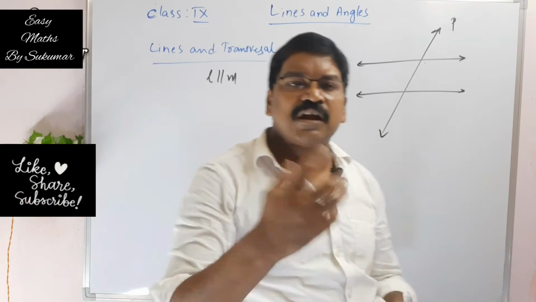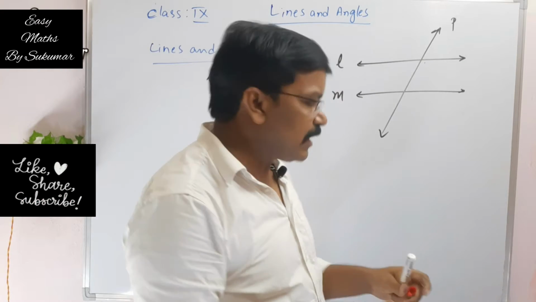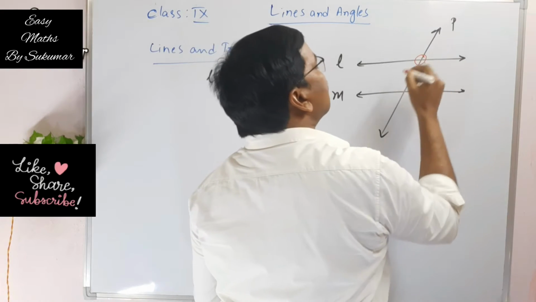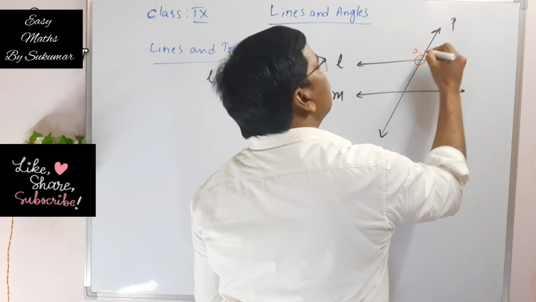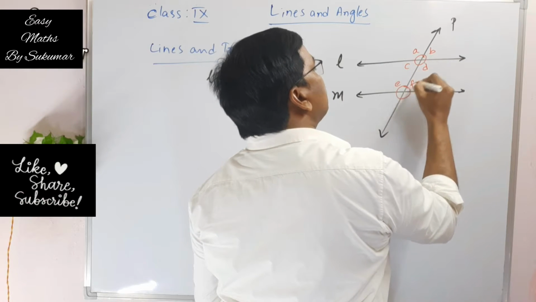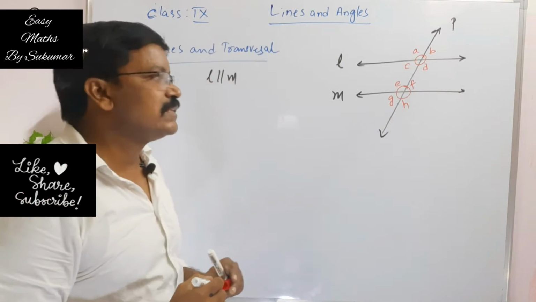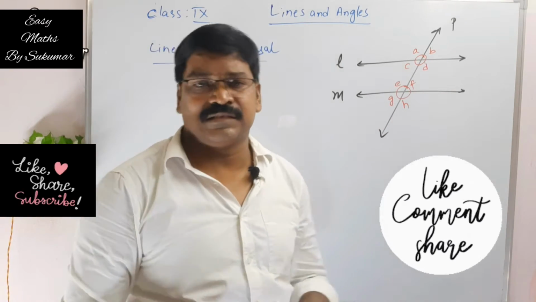Here, my dear students, 8 angles have been formed. That means 4 pairs of angles have been formed. What are they? Here A, B, C, D and the other 4 angles are E, F, G, H. The total is 8 angles.